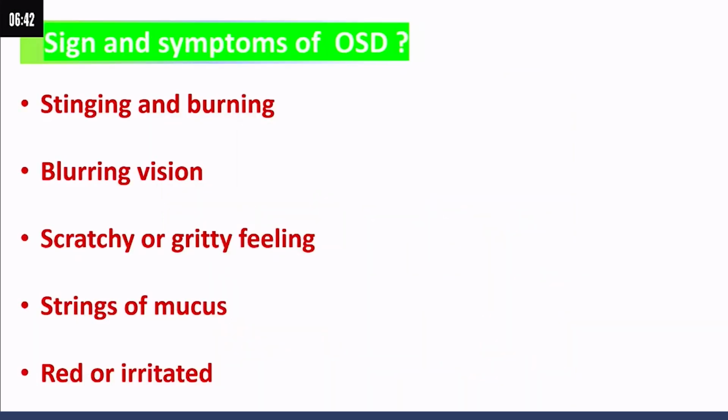So, what are the signs and symptoms of OSD? Stinging or burning sensation, blurring of vision, scratchy or gritty feeling, streaks of mucus, or red or inflamed eyes. So, always look properly at any red or inflamed eye before going ahead with any cataract surgery.